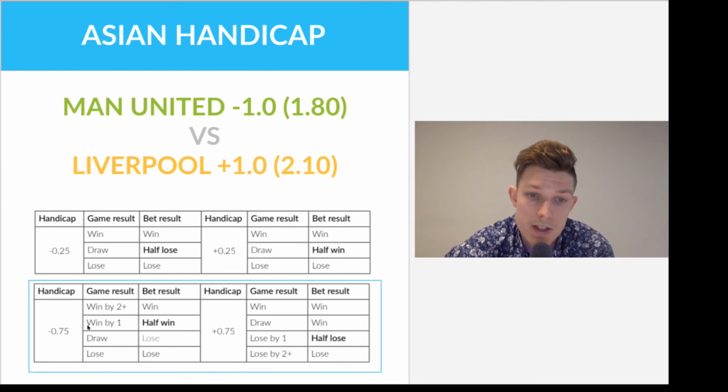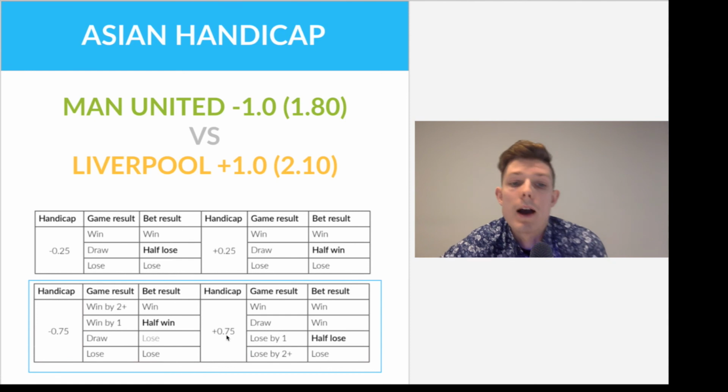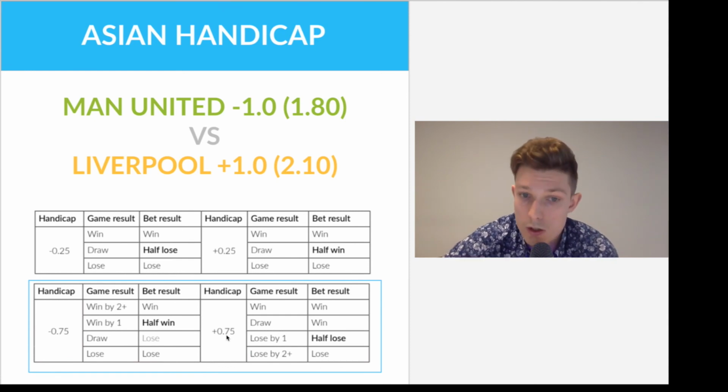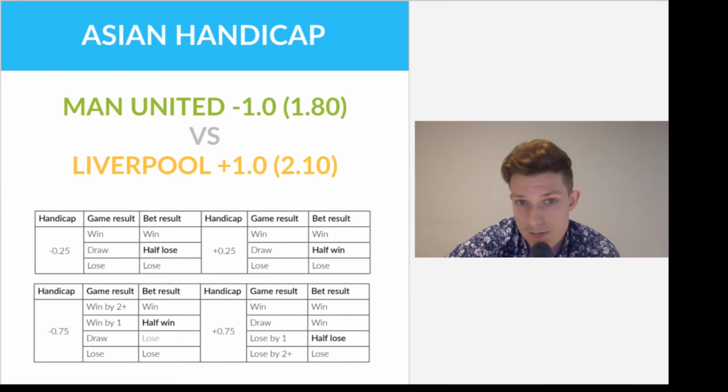You can also see in this table that if you place a bet on Manchester United to win with more than 0.75 goals, if they win by 1 goal, you will have a half win. Alternatively, if you place the bet on Liverpool to not lose by more than 1 goal, if they do lose by 1 goal, you'll have a half loss. So that's the Asian handicaps explained.